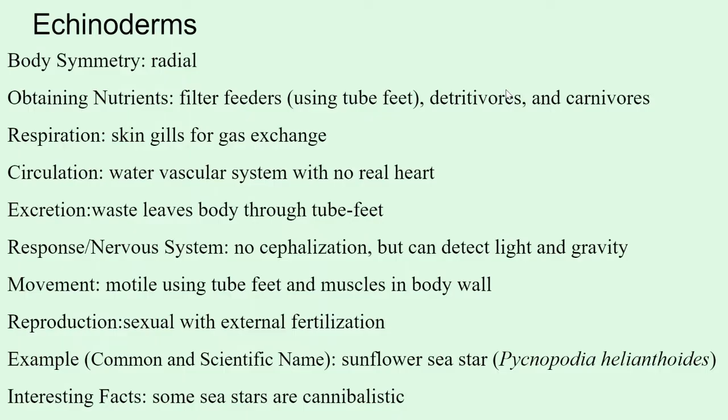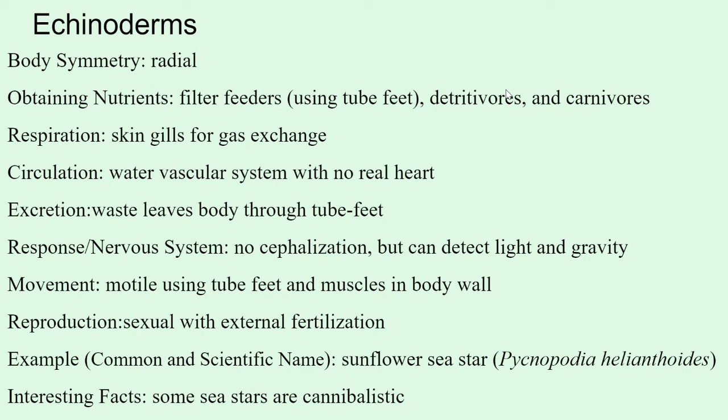These guys are kind of an interesting group. They are placed at this level of complexity because of the way that they develop, but they do have radial symmetry, which is a little bit less complex than bilateral symmetry. They get nutrients in many different ways. Some of them do filter feeding, some are detritivores, and some are carnivores.